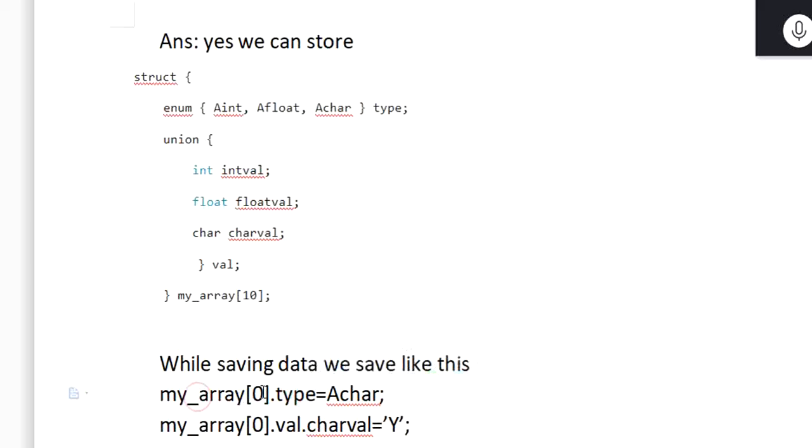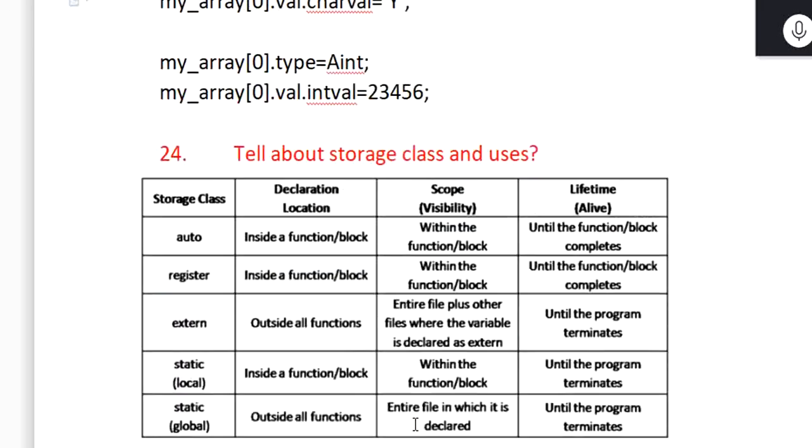We are storing a character, so this type will help us come to know what we are saving. And the value we will save here: my array 0 dot value dot character value, which is y for Yogesh.